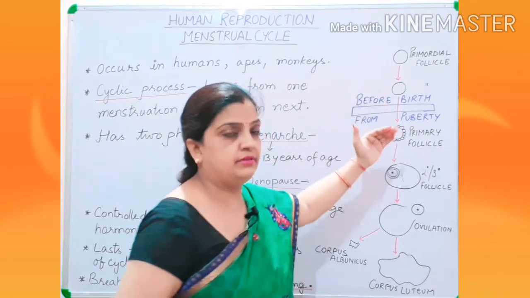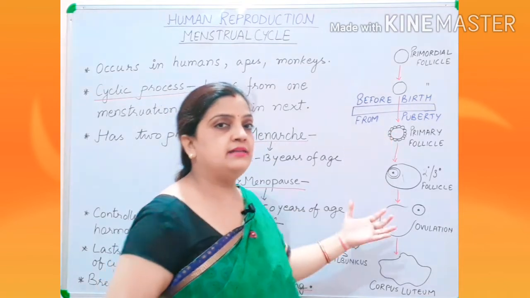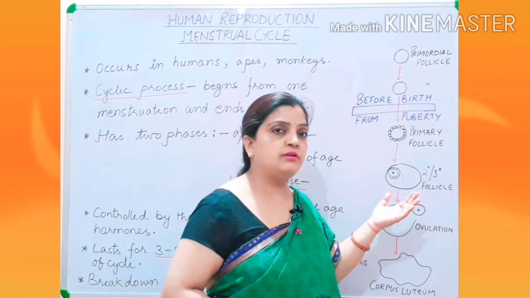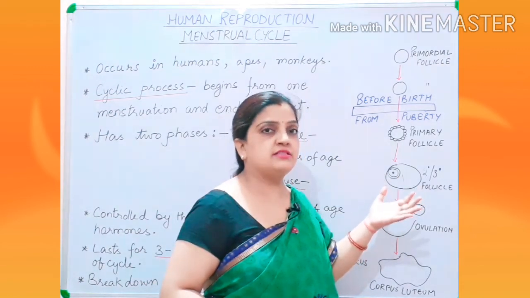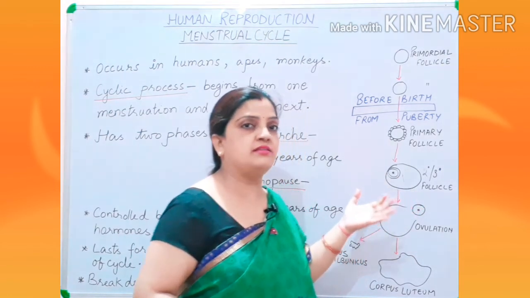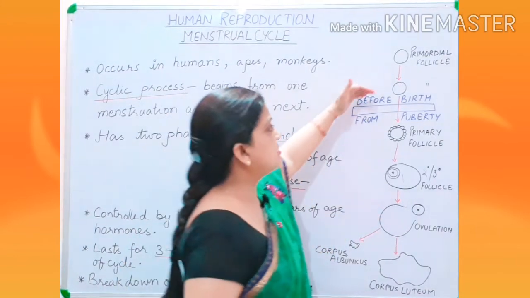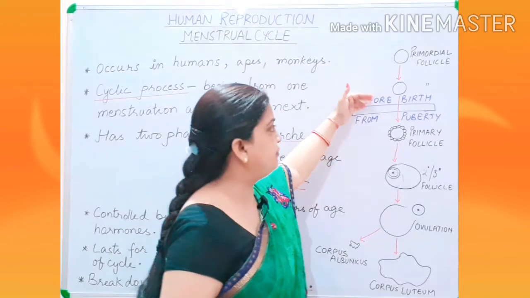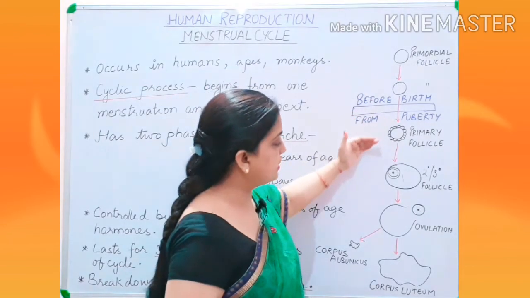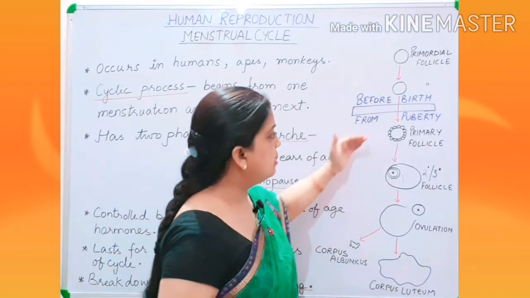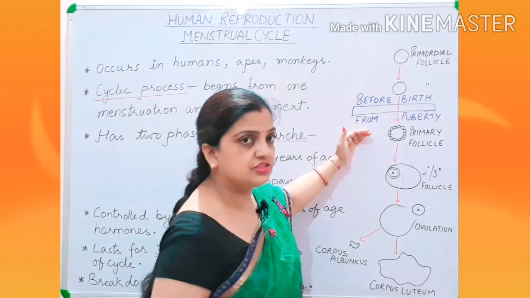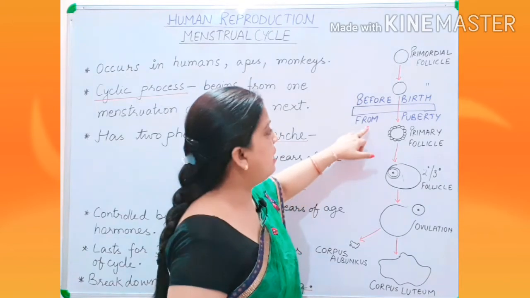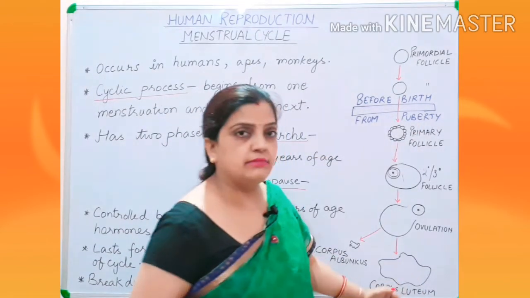If you remember, I told you all that the development of the ovum starts long before, when the fetus is in embryonic stage in the mother's womb. So these are the changes inside the mother's womb before birth. Now here you can see that I have drawn the diagrams which are showing the changes in the follicles in the primary oocyte from puberty till the menopause.